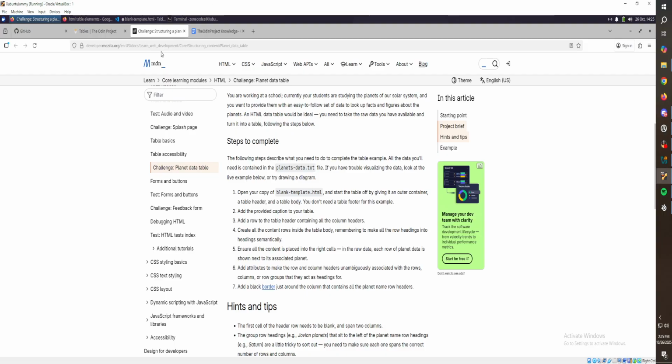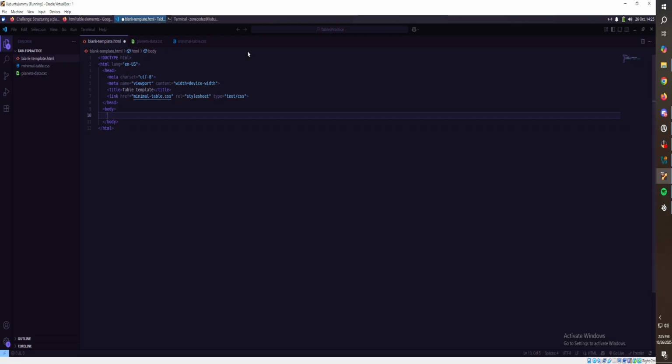Add the provided caption. Okay, so give me a second. So we want a div, right? And we want the child of that div to be a table. And then the child of the table to be a table head.